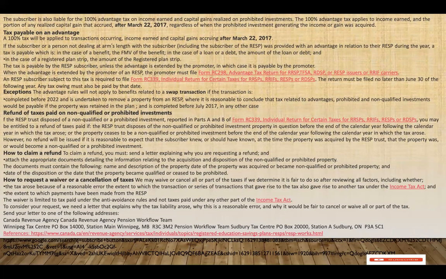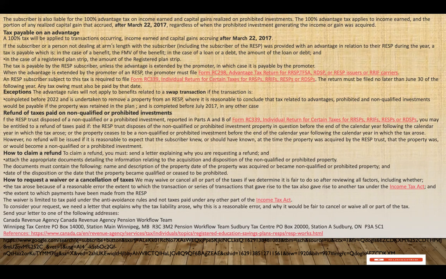The subscriber is also liable for the 100% advantage tax on the income earned and capital gain realized on the prohibited investments. The 100% advantage tax applies to the income earned and the portion of any realized capital gain accrued after March 22nd, 2017. So tax payable on an advantage: a 100% tax will be applied to the transaction, the income earned and the capital gain after March 22nd, 2017.